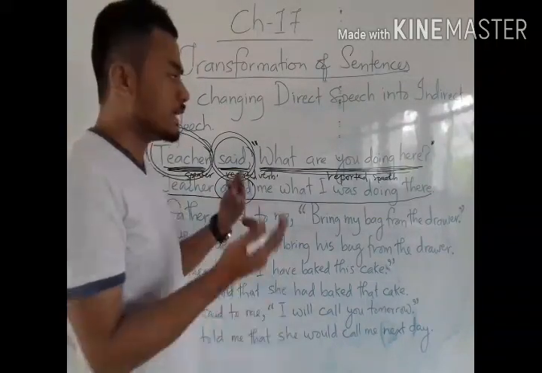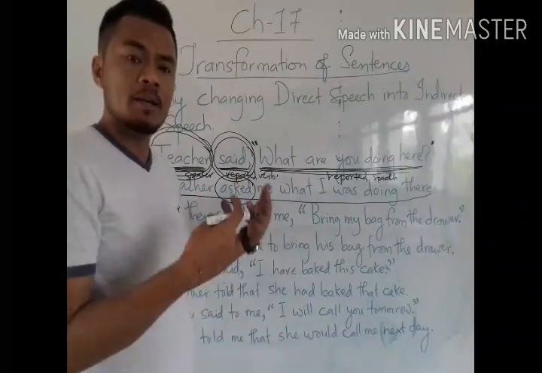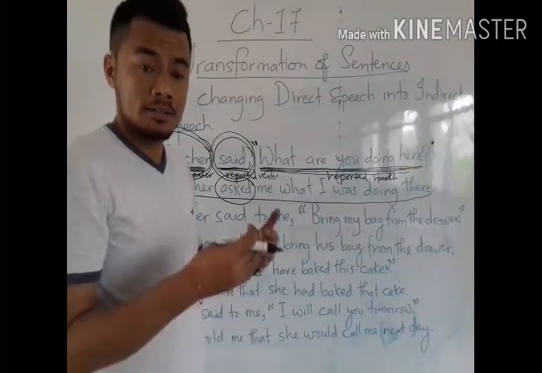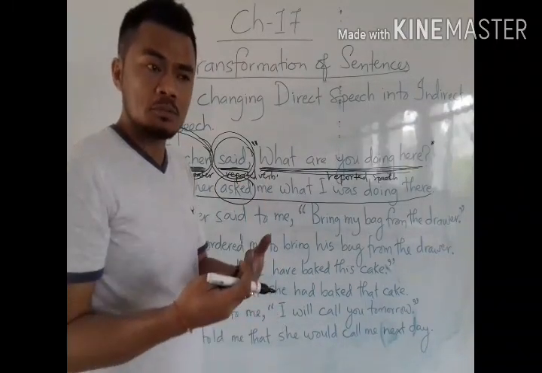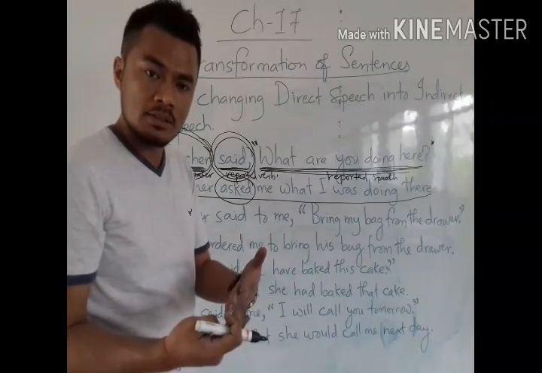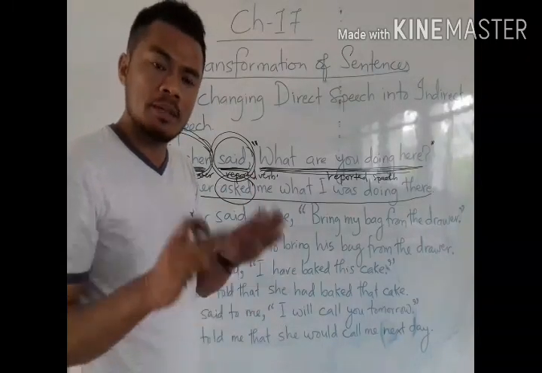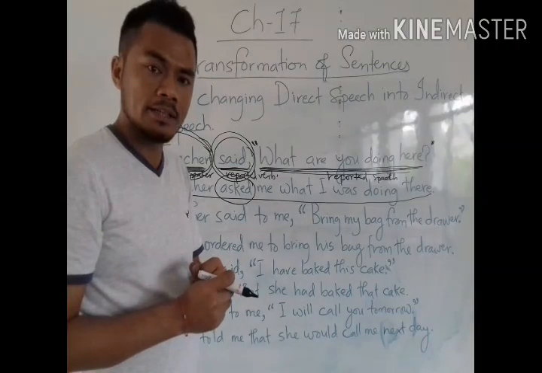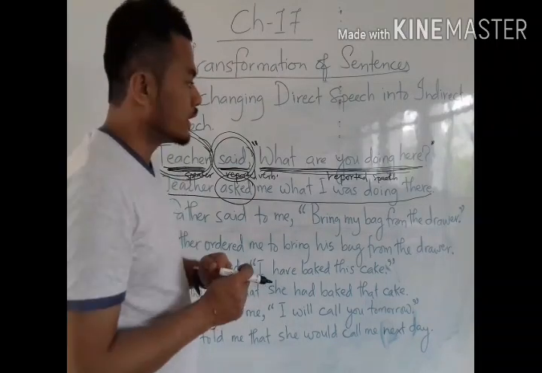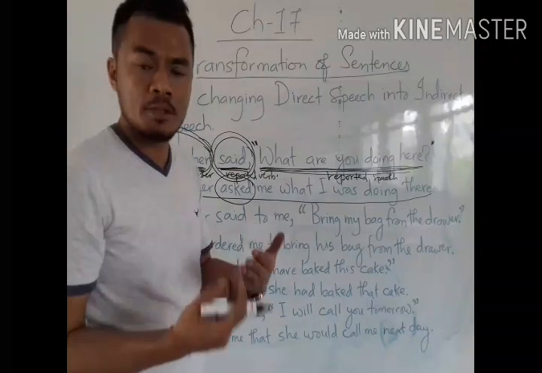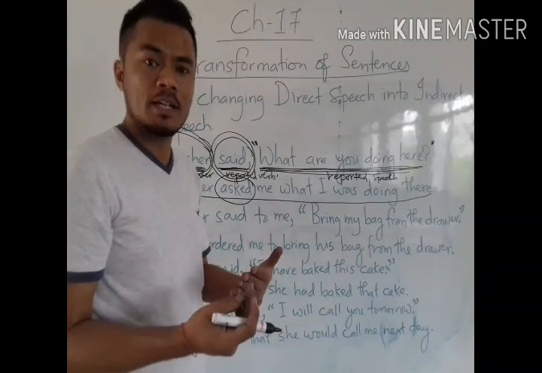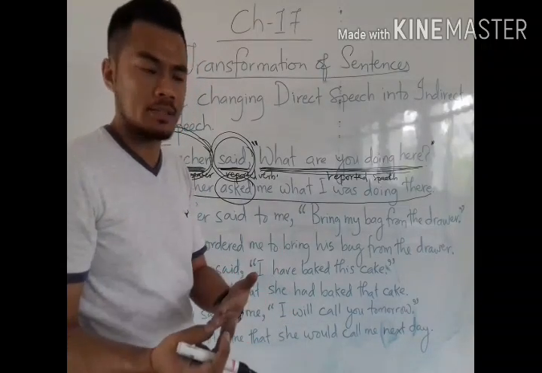In the same way, present continuous will become past continuous, past continuous will become past perfect continuous, and past perfect continuous will remain the same. Understood? Now, present perfect will become past perfect, and past perfect remains the same.